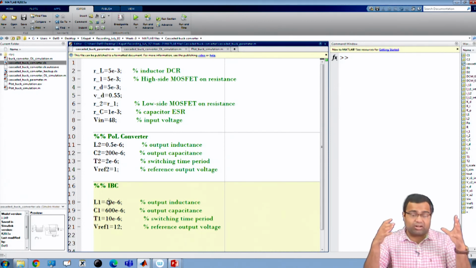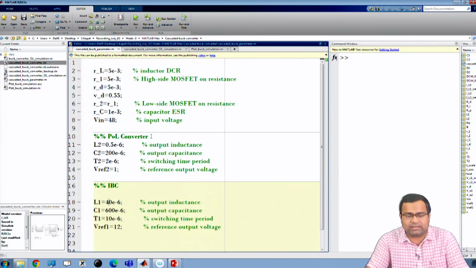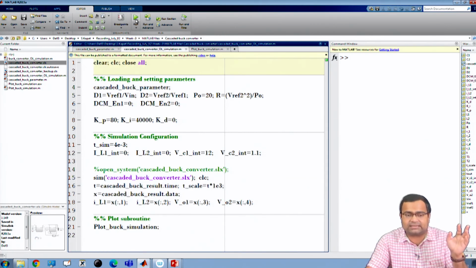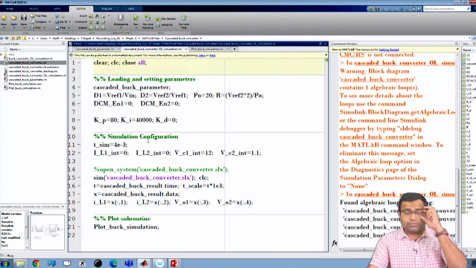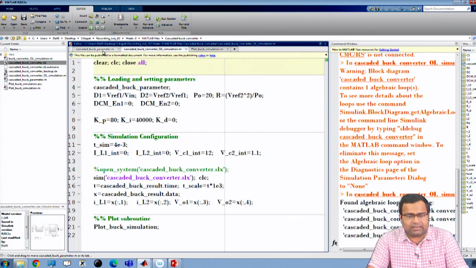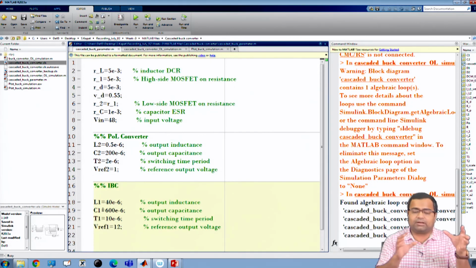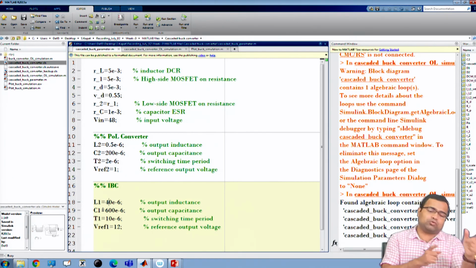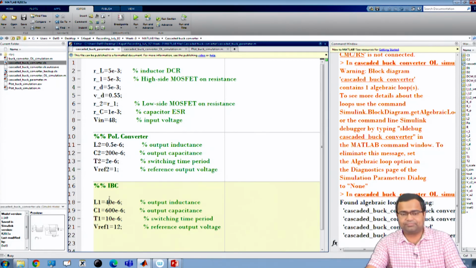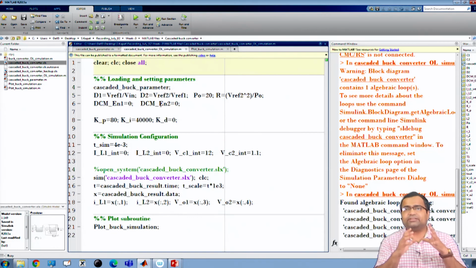Although it is not necessary, we want to investigate whether the inductor has any effect or not. In this case I have changed the inductor value of the first stage from 20 microhenry to 40 microhenry, where the capacitor is restored to 600 microfarad, because we want to see the effects individually, one by one.